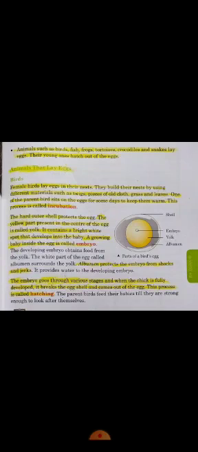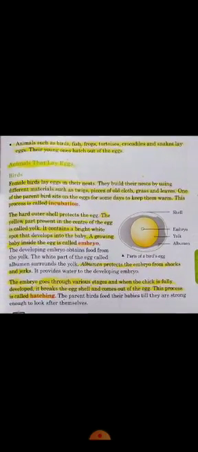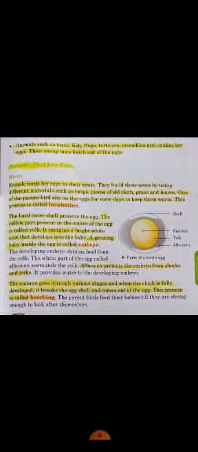After the chick is fully developed, the chick breaks the eggshell and comes out of the egg. This process is called hatching. Look at the book: the embryo goes through various stages, and when the chick is fully developed, it breaks the eggshell and comes out of the egg.